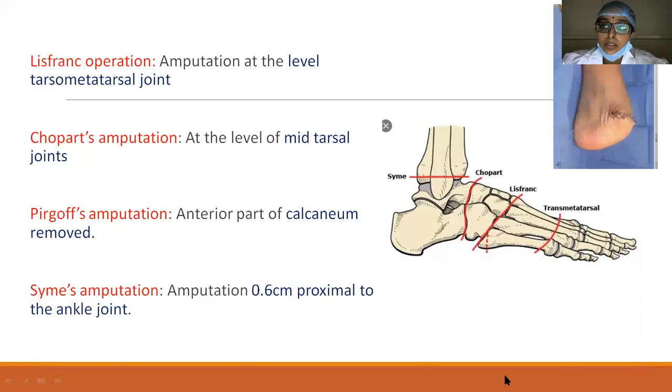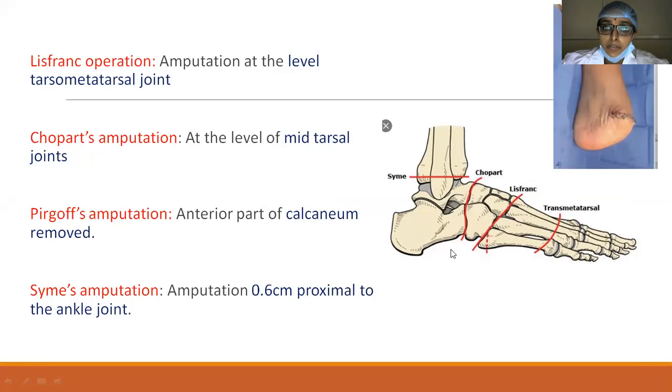So coming to the amputations of the foot, we have the transmetatarsal amputation, and then the amputation at the level of the tarsometatarsal joint, which is also called Lisfranc's amputation.